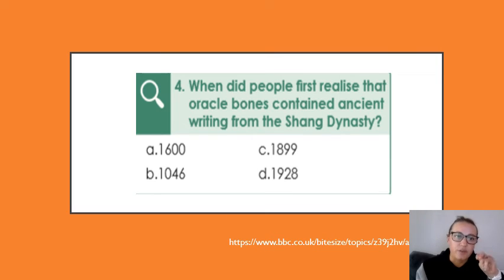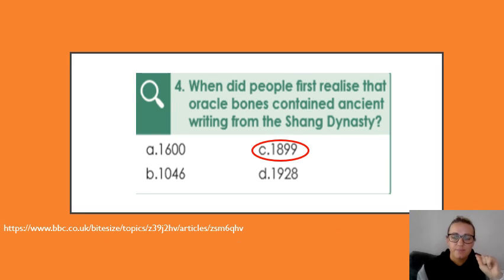Okay, and then the last question for today, I think it's the last one anyway. When did people first realise that oracle bones contained ancient writing from the Shang dynasty? They'd been discovered before this date, but when did they realise that they actually contained bits of writing on? If you do need to rewind, it was on the previous slide. You can just write your answer down for this one. You don't need to write the question, just write question 4 and then write your answer. Then pause the video, and when you're ready, I will reveal the answer. So the answer is C, 1899.